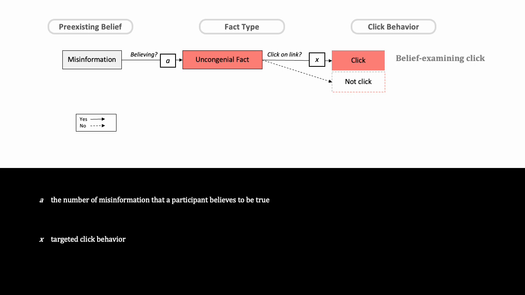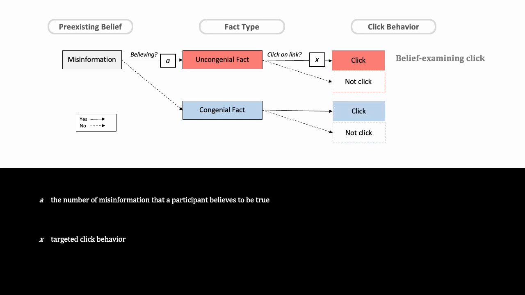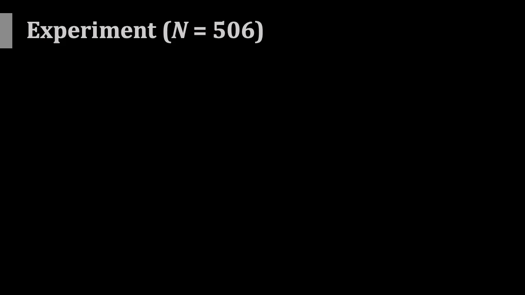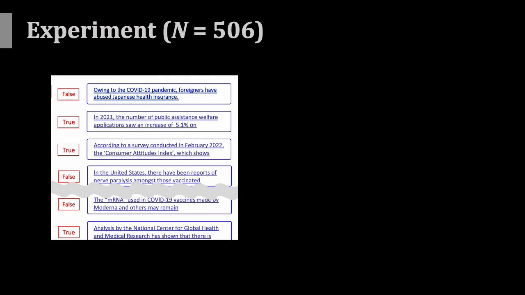When users do not believe in misinformation, corresponding facts are congenial for them. If they click on links related to congenial facts, this will lead them to confirm their beliefs. We call this belief-confirming click. In an online experiment, we measured participants' click behavior. After measuring pre-existing beliefs, we displayed a list of 43 links in random order.